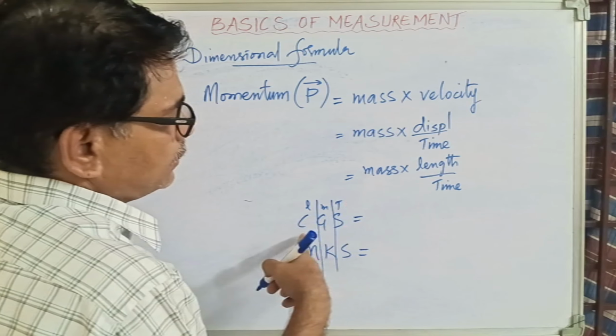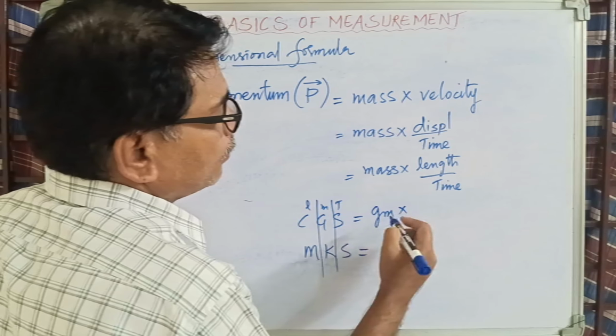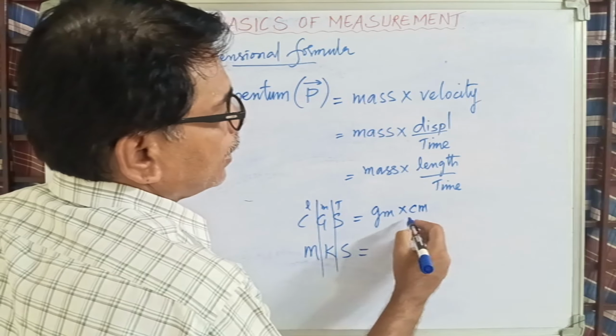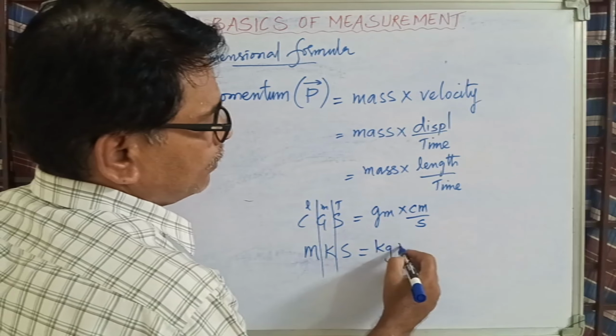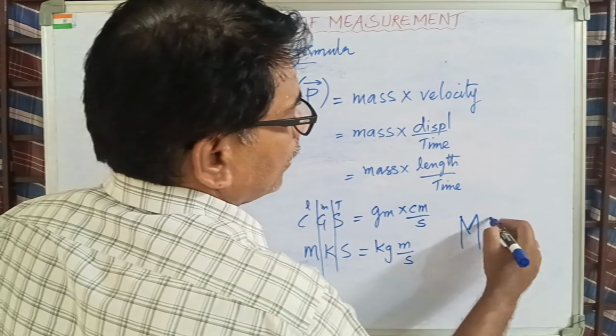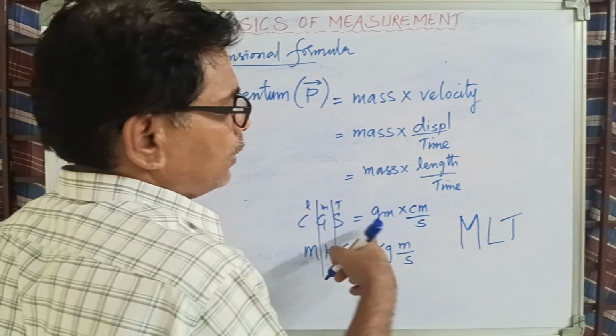So the mass unit in CGS is what? Gram. Into the unit for length in the CGS system, what? It is centimeter, and next it is time, therefore it is second. In the same manner it is kg, meter per second. Now the dimensional formula, MLT. Do I have anything related to mass?